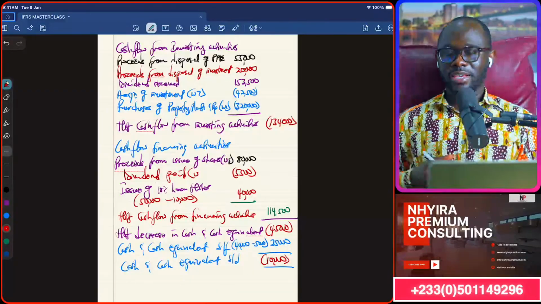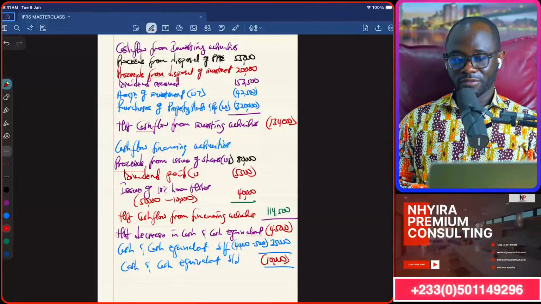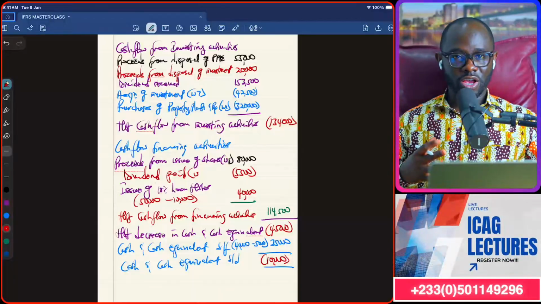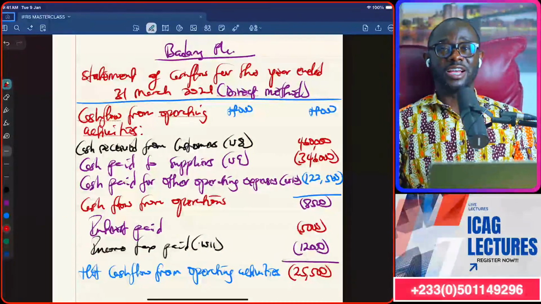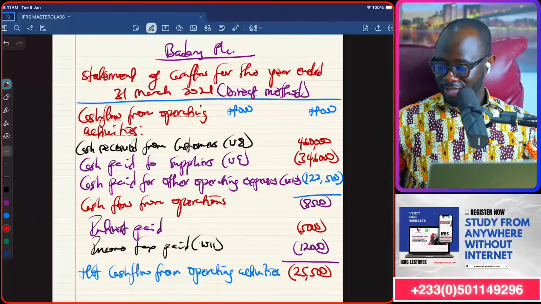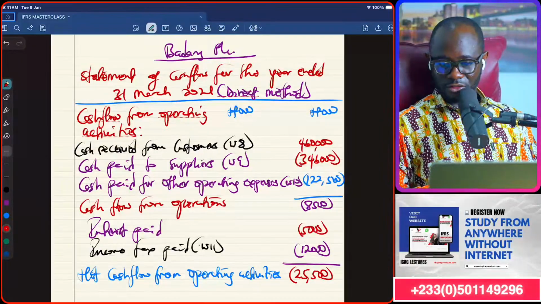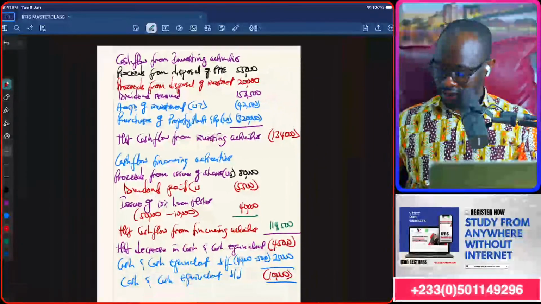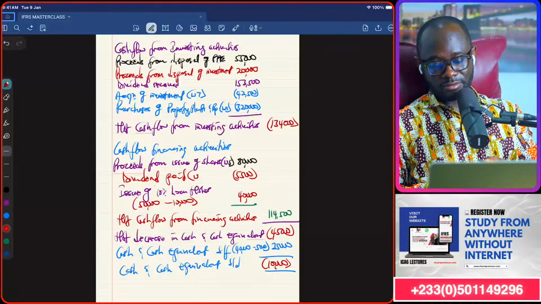So this is May 2024 financial reporting, ICAN, Institute of Chartered Accountants of Nigeria, financial reporting skill level paper, direct method for preparation of the cash flow statement. That's the idea there. So that's what we need to understand. Slide 1 there for that. Slide 2, which is the conclusion of the financial statement.